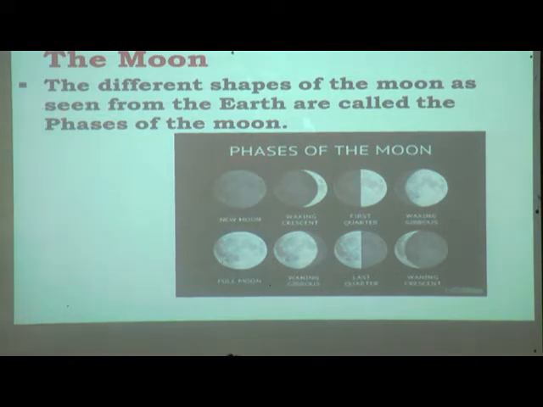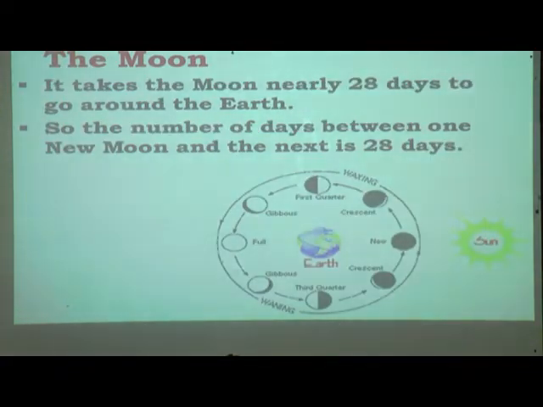Understood? Clear till here? Have you understood the phases of the moon? Yes, very good. Now we'll move to the next point. So it takes the moon nearly 28 days to go around the earth.